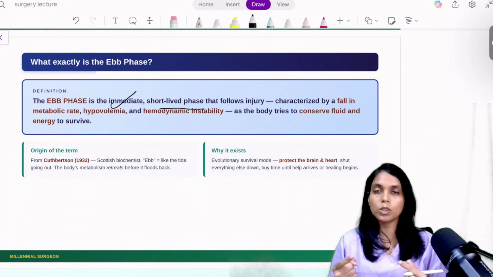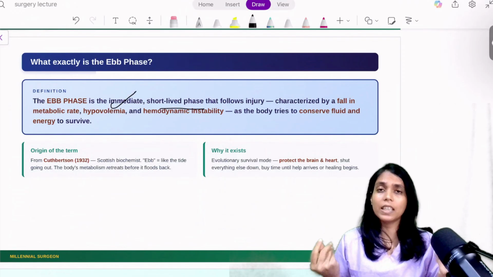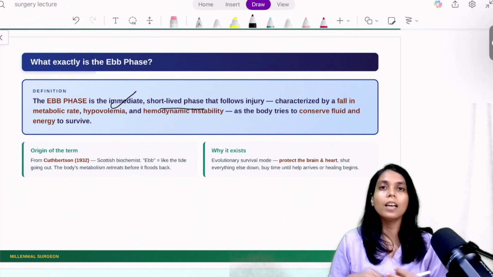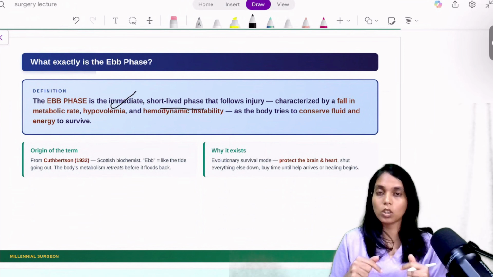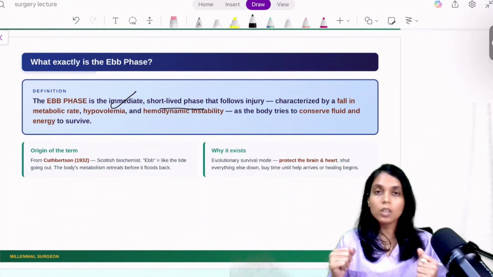If this is the situation, then what will happen? Obviously the blood going to the skin will get diverted to the heart, to the central organs, and that is the reason your patient will be pale and cold, due to vasoconstriction.